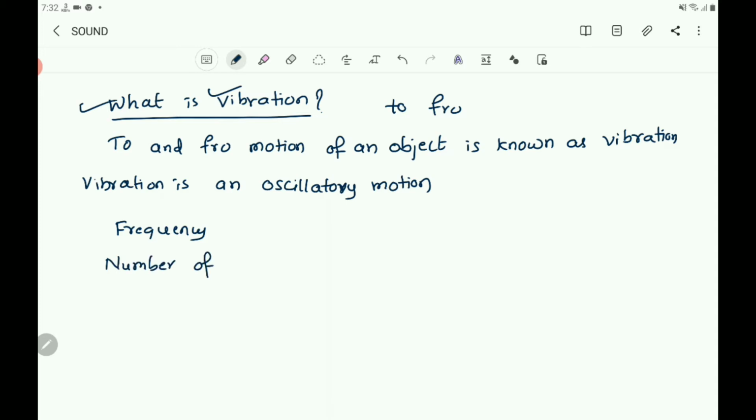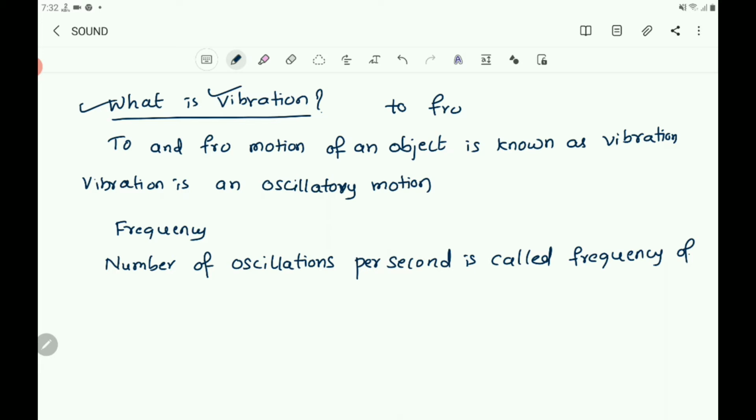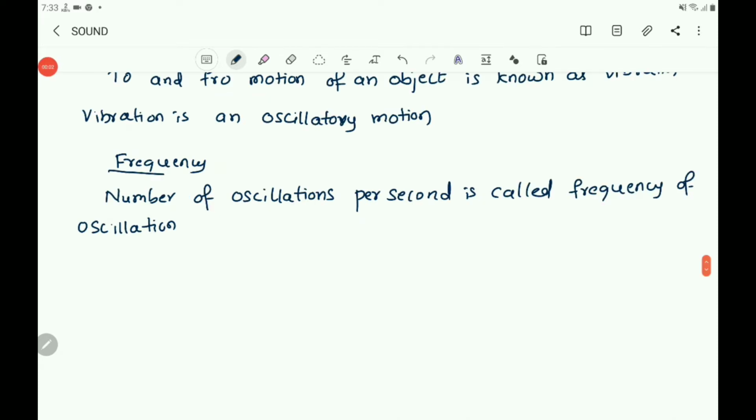Number of oscillations per second is called frequency of oscillation. The frequency is expressed in terms of hertz.